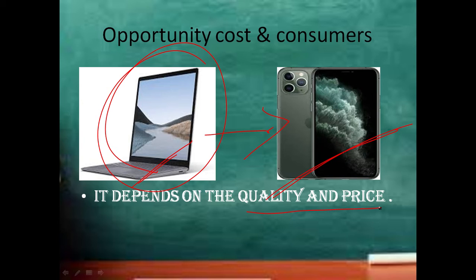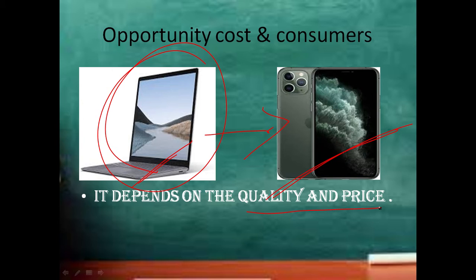So according to the laptop and iPhone example, if I choose the laptop, the iPhone will be my opportunity cost. And one more example, lipstick from company A and lipstick from company B. If the quality and price of lipstick from company A is better, the opportunity cost of company B's lipstick will increase, because I am not going to buy that when the quality and price are very good for company A's lipstick.